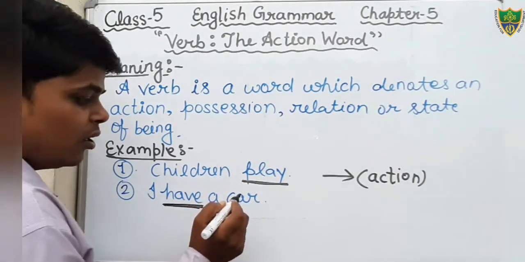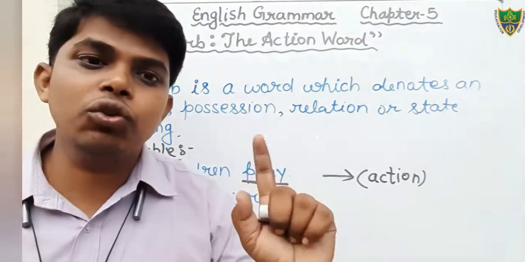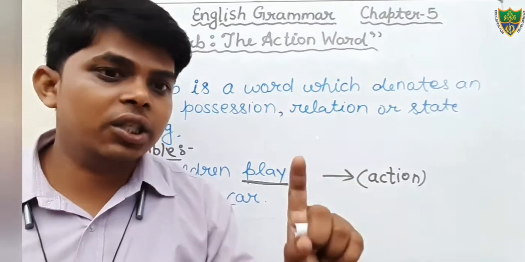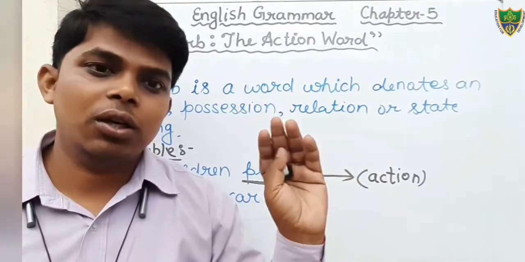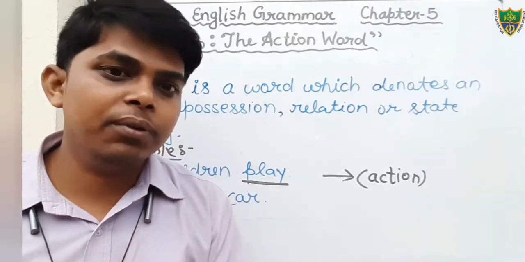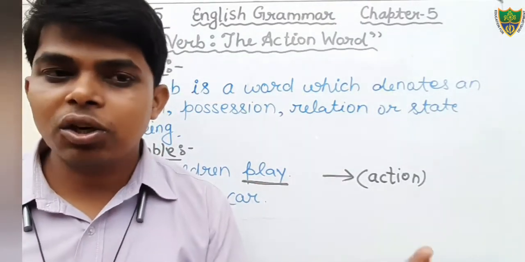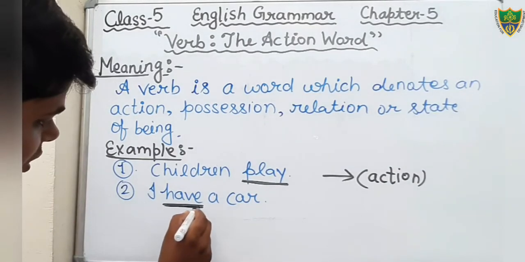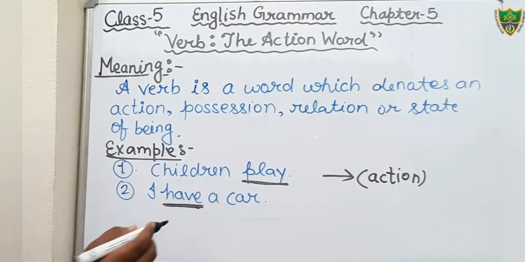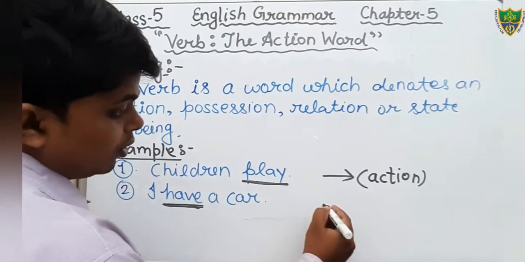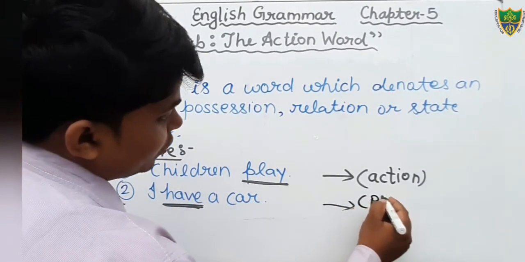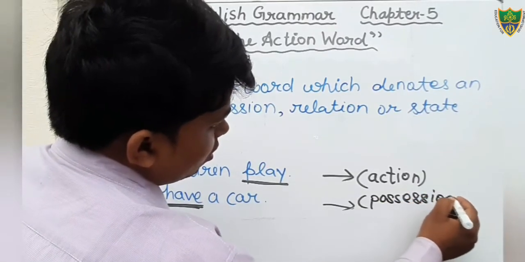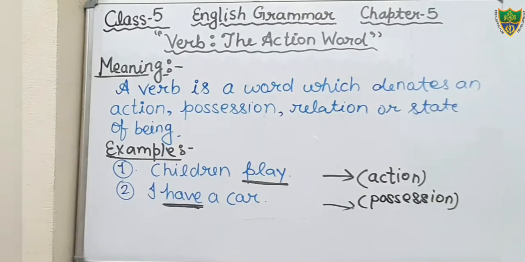When I teach you the kinds of verb, then you will understand what is auxiliary verb, what is main verb, what are modals. All these things you will read next. Just see, I have a car. Here the word have is a verb, but what does it show? It shows the possession. Possession means ownership.